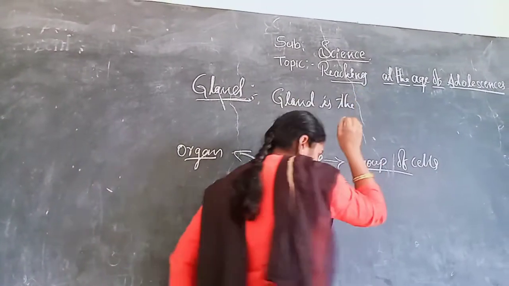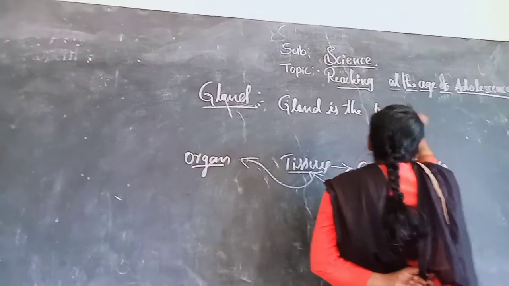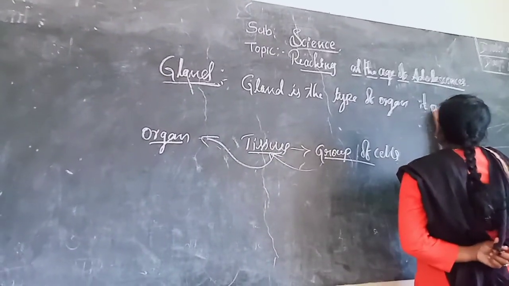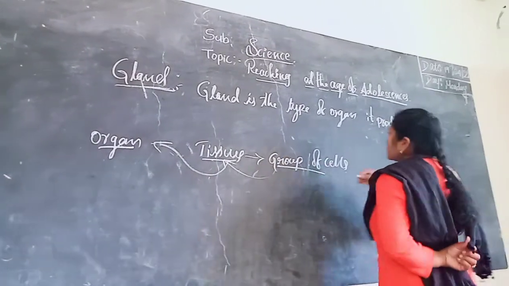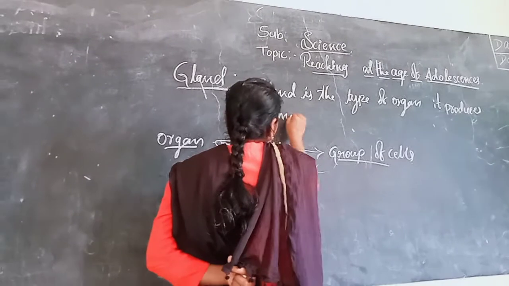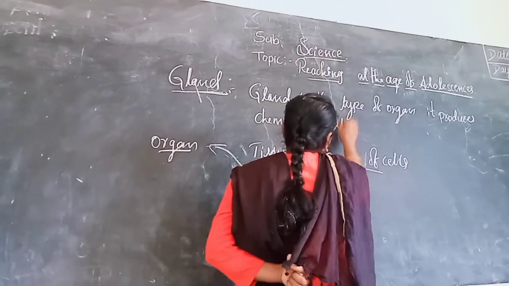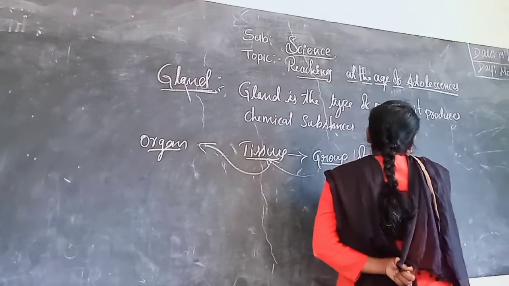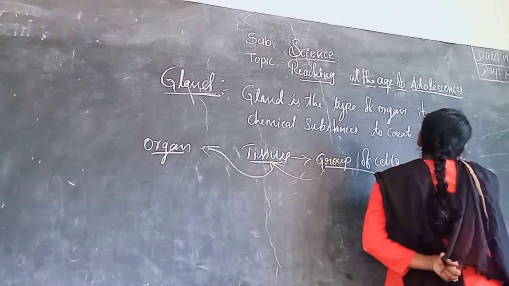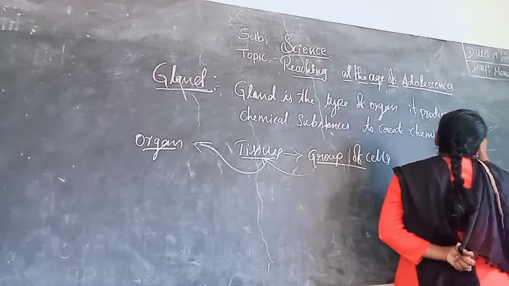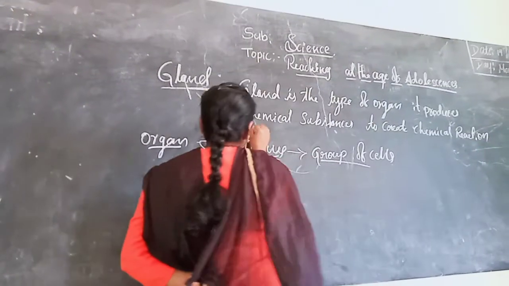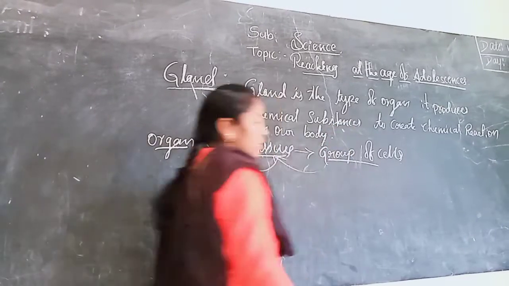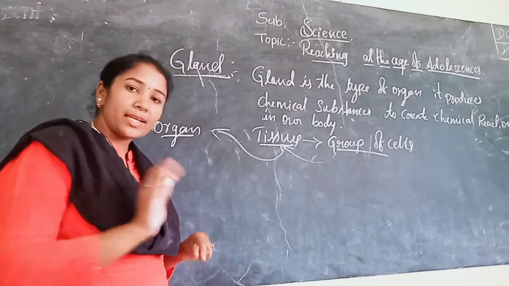Gland is a type of organ. It produces chemical substances to create chemical reactions in our body. That is called a gland. Now, are you clear on the meaning of gland?